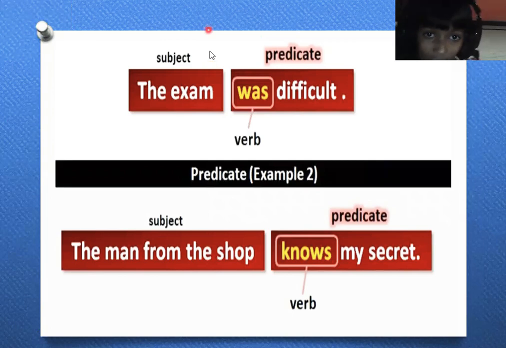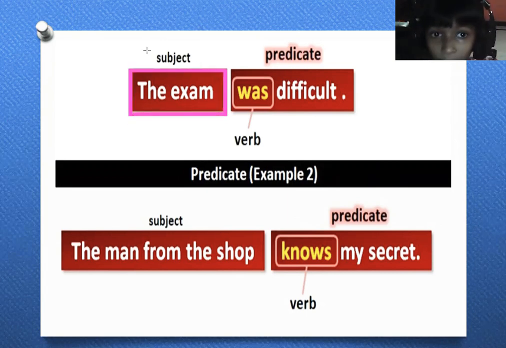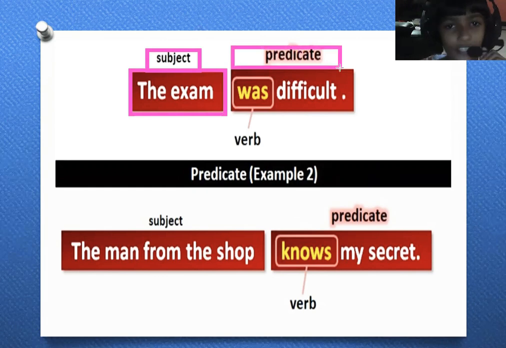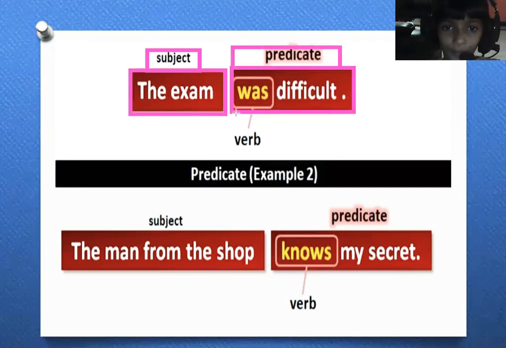The exam was difficult. You can see here the exam is the subject. What was difficult? The exam. And it is the subject here. Was difficult is the predicate. And you can see the mark one. Was is the verb here.